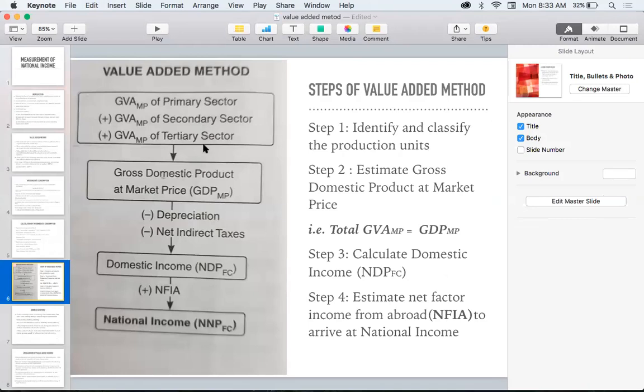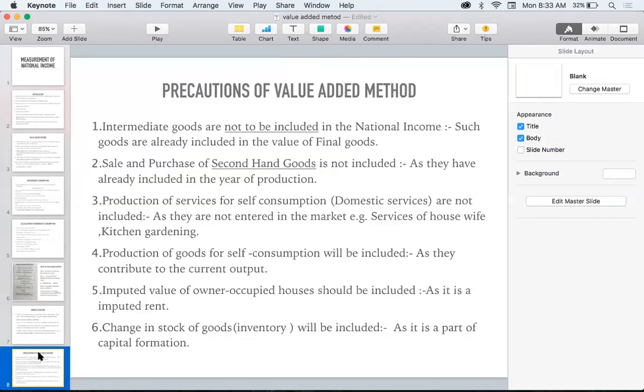Primary sector, secondary, tertiary, we are adding, we will be getting GDP at MP. From that, depreciation and net indirect tax will be deducted. Then we will be getting domestic income. Adding net factor income abroad, we will be getting national income. So some precautions should be taken while doing the